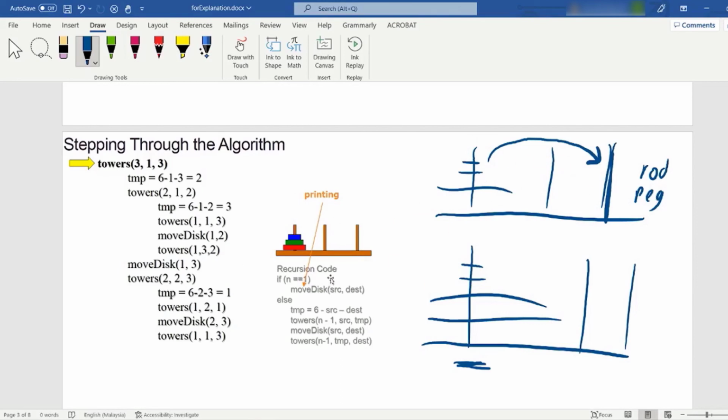So this person went and wrote a recursion code. If our n is equal to 1, then blah blah blah. Else, then blah blah. Like this. So this is the recursion algorithm. You can follow the slide. I can assure you this code is correct already. But the lecture slide code naming is very bad. The move function is actually performing a printing. This is the lecture slide code.